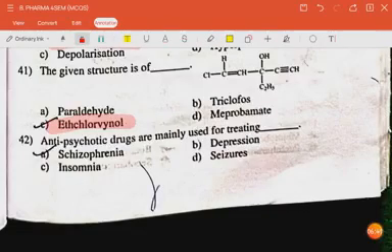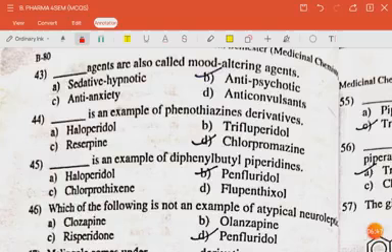The next question is: antipsychotic drugs are mainly used for treating schizophrenia. Question: dash agents are also called mood altering agents. The answer is antipsychotics. The next question is: dash is an example of phenothiazine derivative. The answer is chlorpromazine. The next question is: dash is an example of diphenyl butyl piperidines.